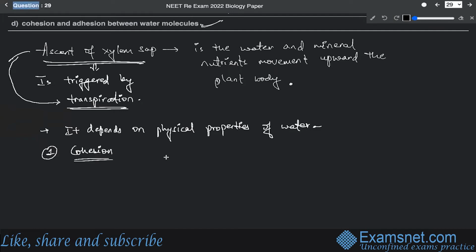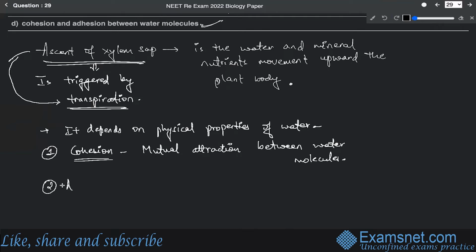Cohesion is basically a kind of mutual attraction between the water molecules. That is called cohesion. So, mutual attraction between water molecules. All right. So, this is the case.